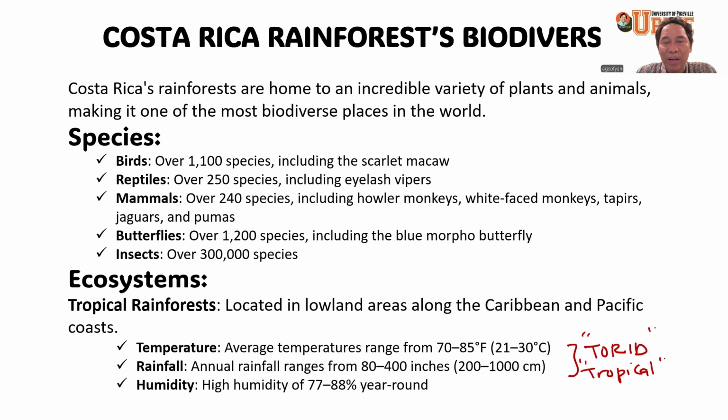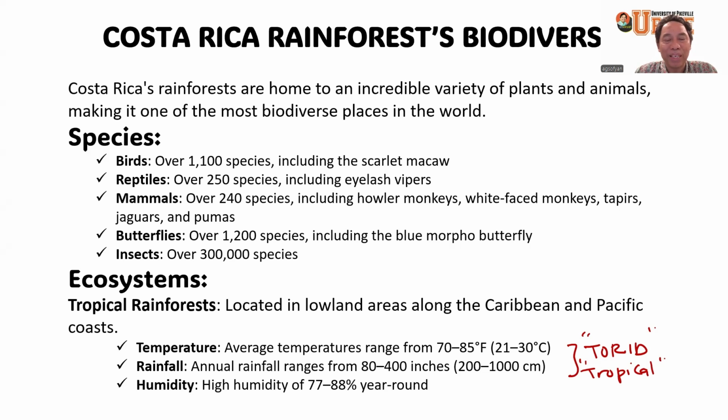88% year round. It means that you will not see snow in this place because of high atmospheric temperature and also high humidity and rainfall. This forest is actually a rainforest.